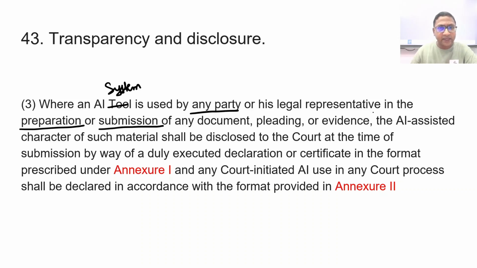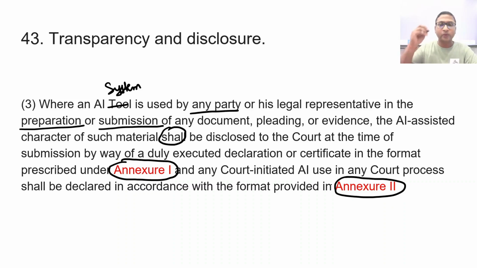Pleading or evidence, the AI assisted character of such material shall be disclosed to the court at the time of submission by way of a duly executed declaration or certificate in the format prescribed under Annexure 1, which I couldn't find, and any court initiated AI used in any court process shall be declared in accordance with the format provided in Annexure 2, and this one also I could not find. So the AI assisted character of such material.